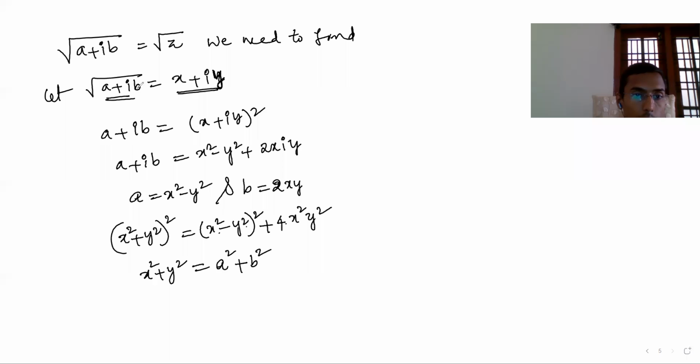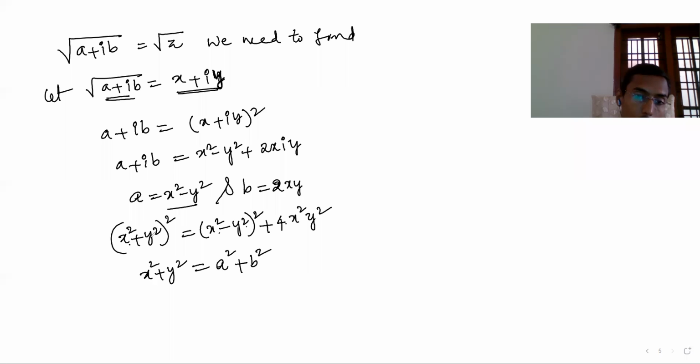This we assumed: square root of a plus ib is in the form of x plus iy. So if you square on both sides, iy whole square is minus y square, plus 2x iy. Now if you compare, a equal to x square minus y square and b equal to 2xy. To find out x plus iy, you need to find out x comma y. I have x square minus y square, that's a, and I'm going to find out x square plus y square.